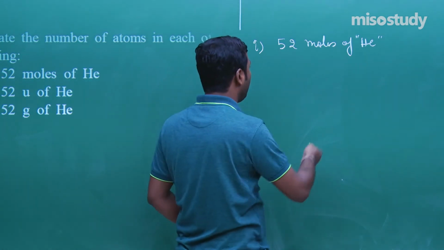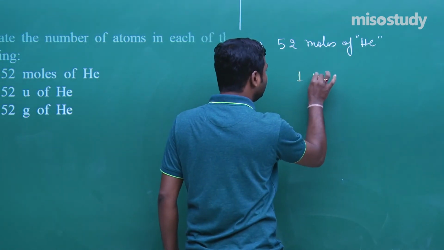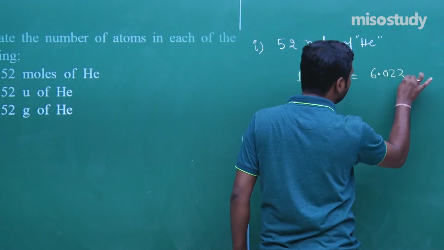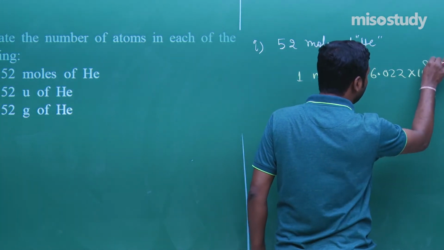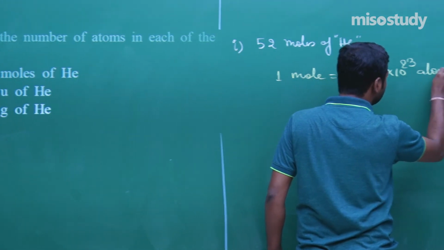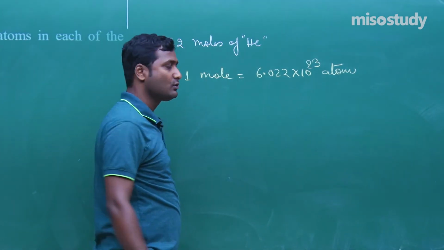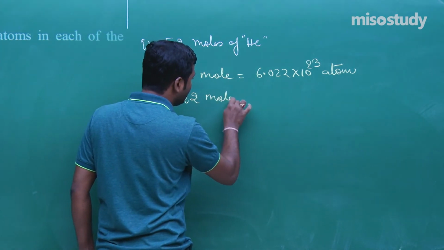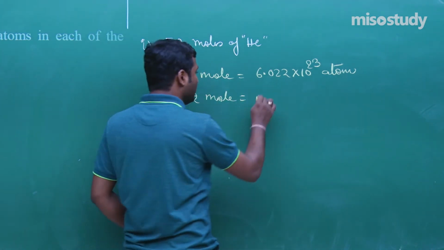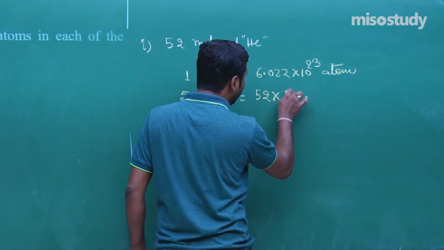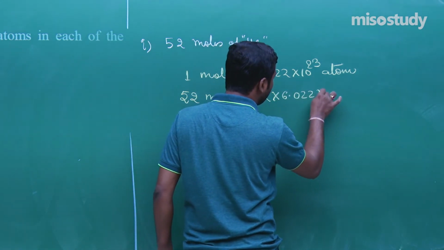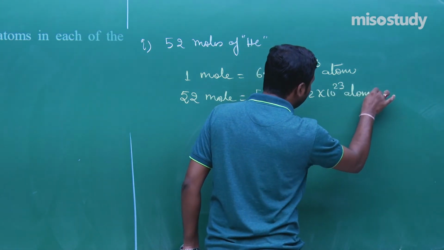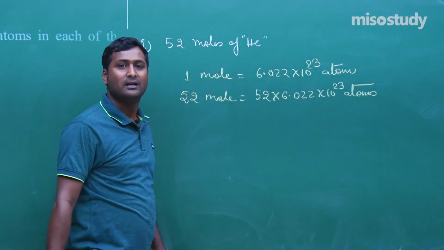As we know, 1 mole contains 6.022 × 10^23 atoms. So in case of 52 moles, that is 52 multiplied by 6.022 × 10^23 atoms. Am I right? Yes, sir.